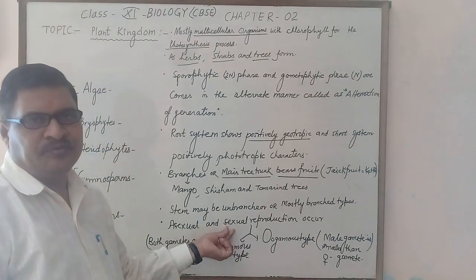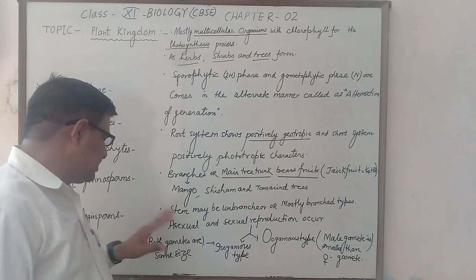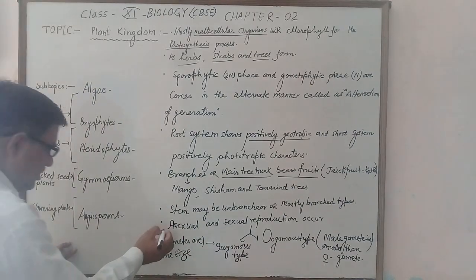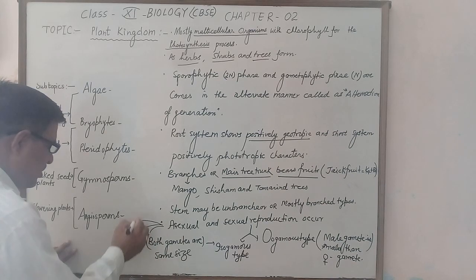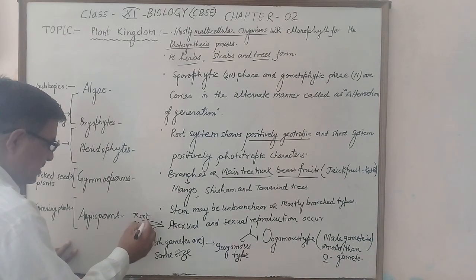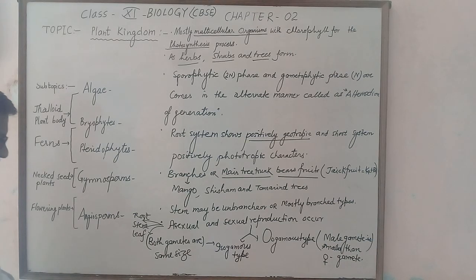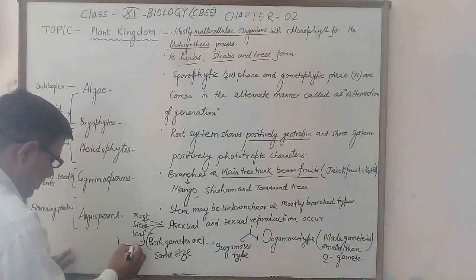Sexual reproduction. Asexual reproduction generally occurs by the help of root, sometimes by the help of stem, sometimes by the help of leaf, as in case of vegetative propagation.